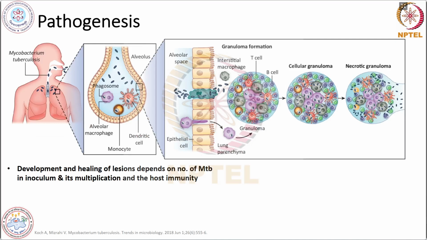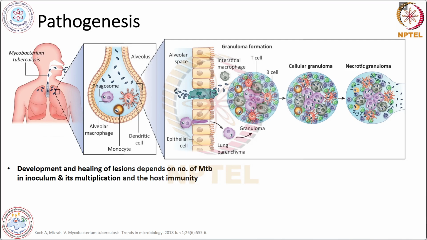And we talk about the pathogenesis of MTB. If we see stepwise what the pathogenesis of this MTB is, the first step is inhalation and entry of the MTB.